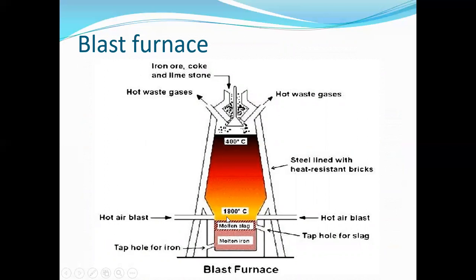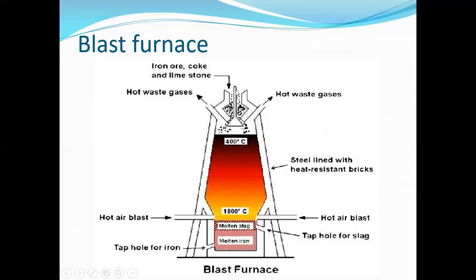Molten iron will be there, and molten slag will be there. The slag is lighter, so it will be on top, and we can collect the slag through this hole and the molten iron through this hole. Then hot gas will be removed through these two holes.